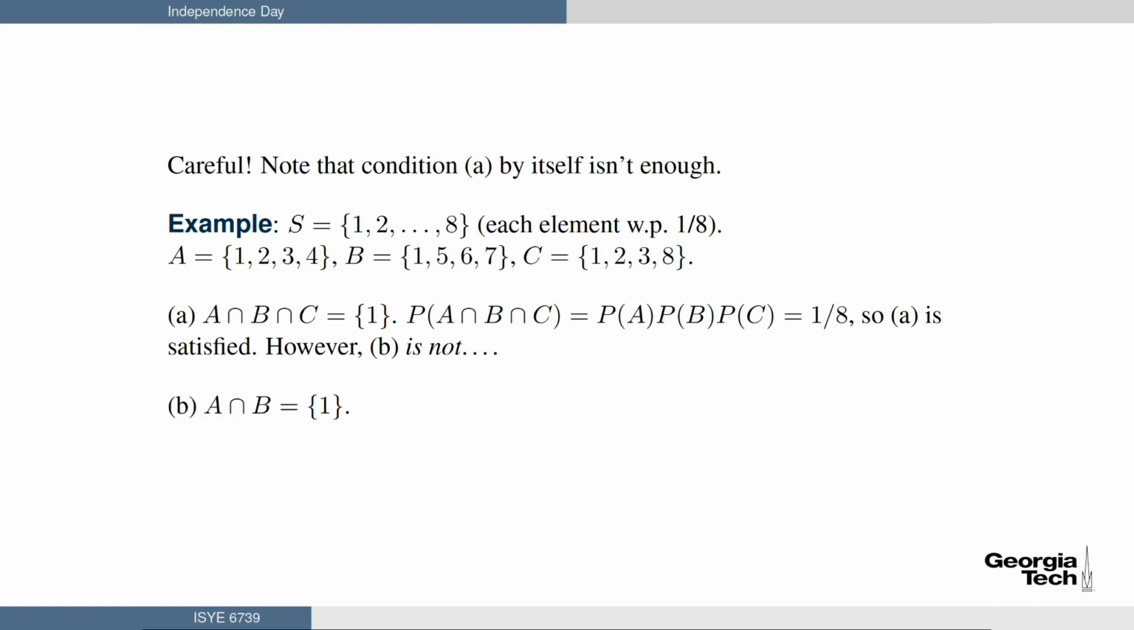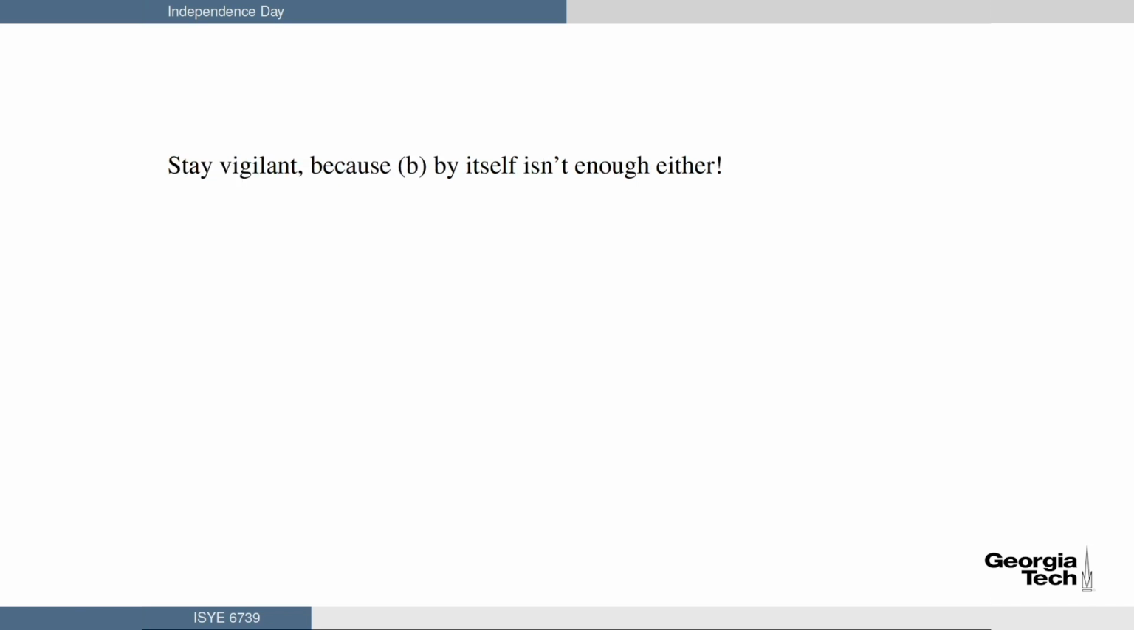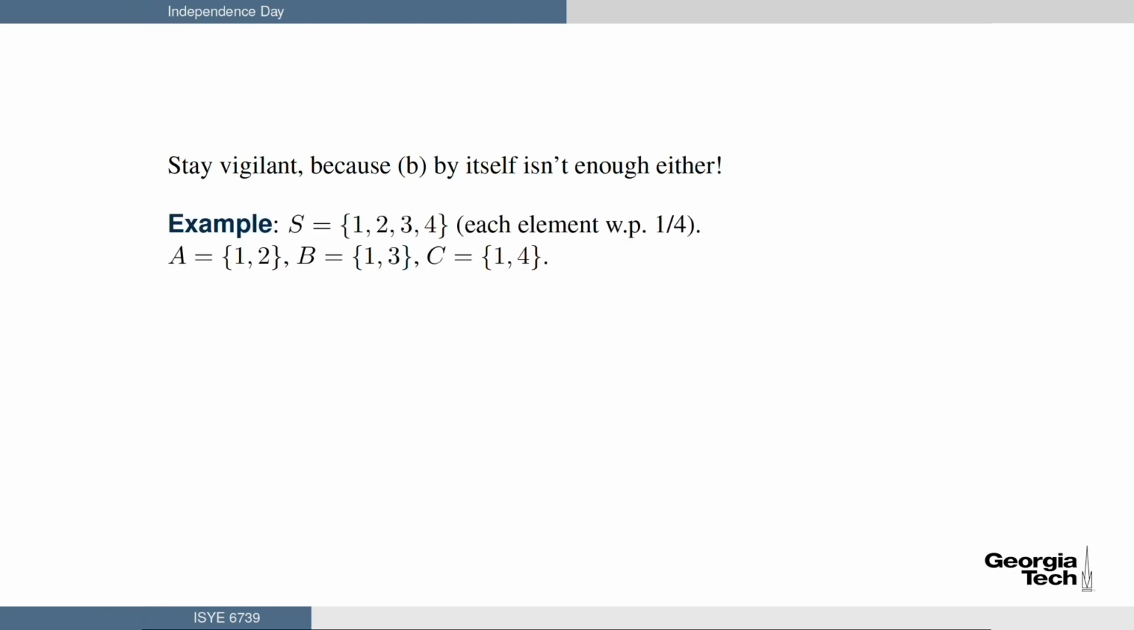For instance, A intersect B, I constructed this in a certain way, is just the element 1. Therefore, the probability of A intersect B is 1/8. This does not equal the probability of A times the probability of B, which is a quarter. Therefore, A and B are not independent, and you can see I have my funny little contradiction sign there, which means I've established a problem. Stay vigilant, because condition B, the double intersection, is by itself not enough either. So example, let S, the sample space, equal {1, 2, 3, 4}, each with probability 1/4.